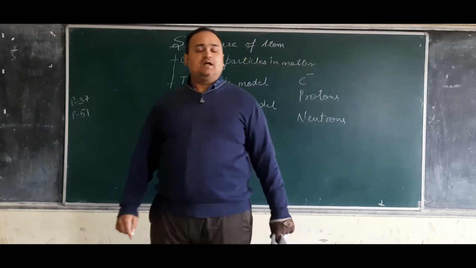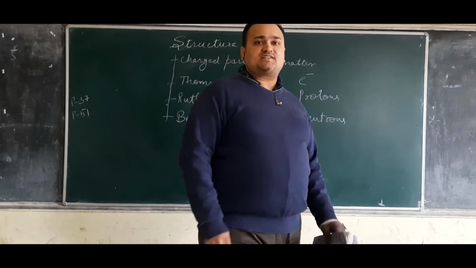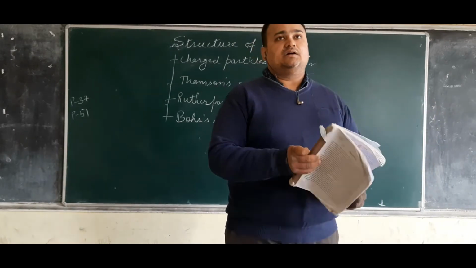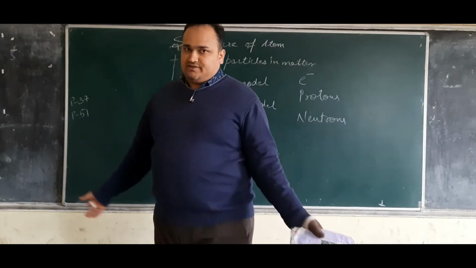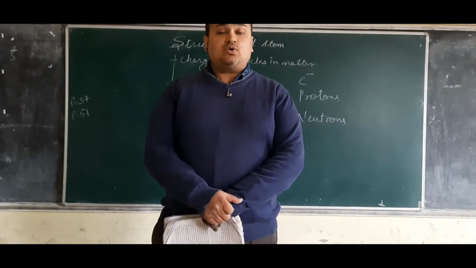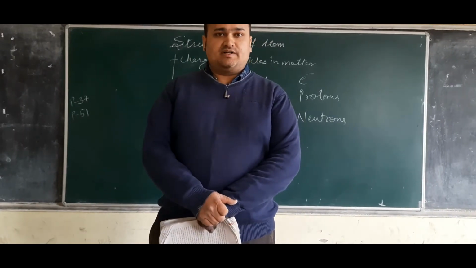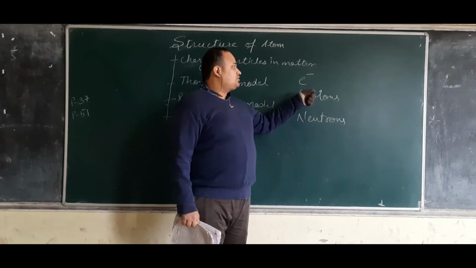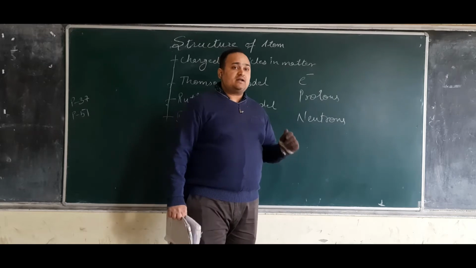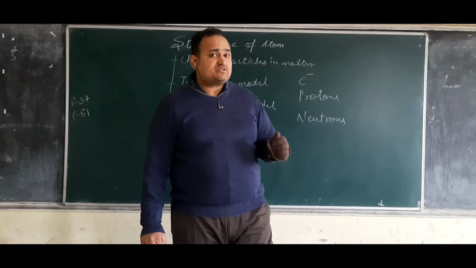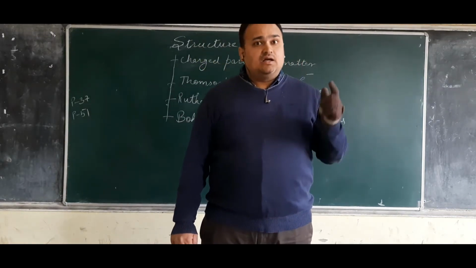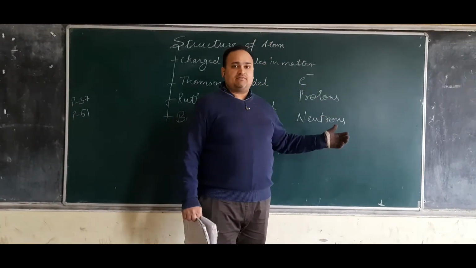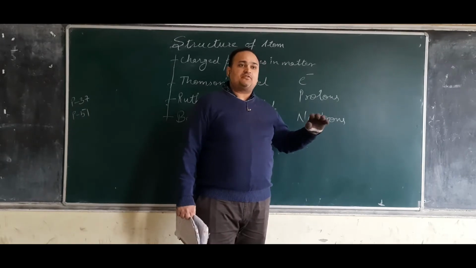Neutrons were discovered by Mr. J. Chadwick, and neutrons do not have any charge on them. It is very important to understand that because of these three particles, electrons, protons and neutrons, atoms are made. And because of the proportion in which they are available, one atom differs from another atom.